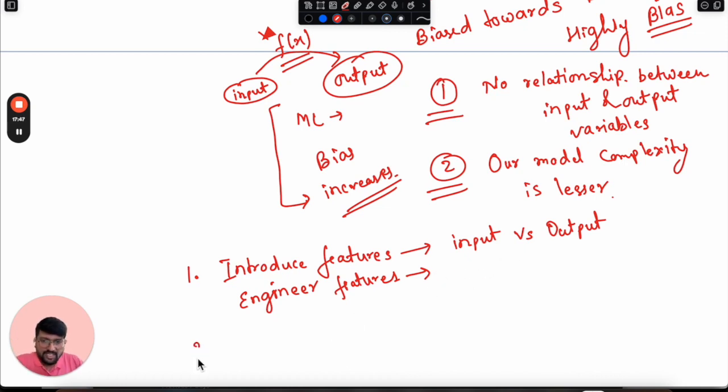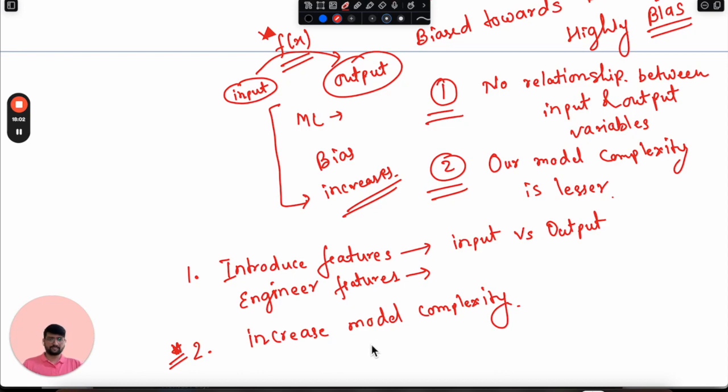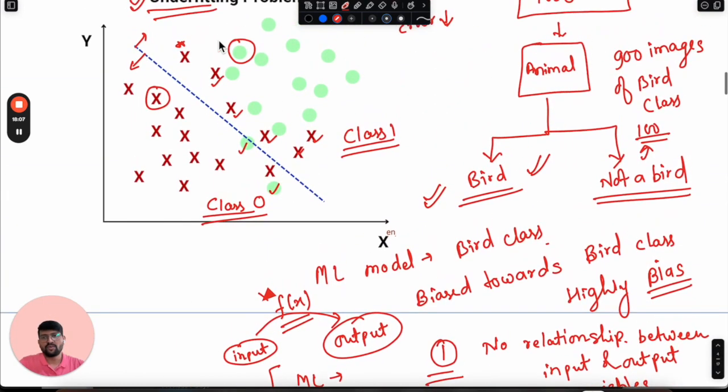Okay, the second solution is to increase the model complexity, and this is the primary concern for this particular lecture. Increase model complexity. Once we increase the model complexity, our model will start forming a bigger polynomial, or fitting bigger polynomial data, and it will be able to classify it. So this will be our perfect fitting data set.